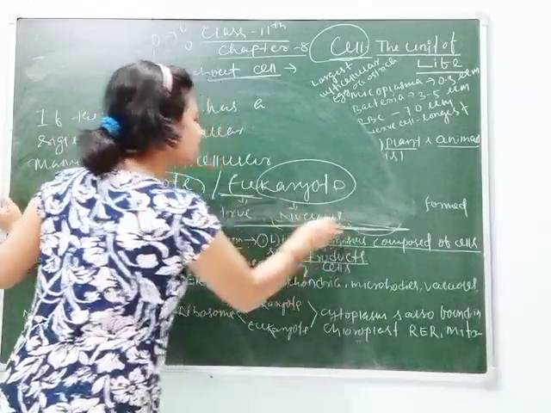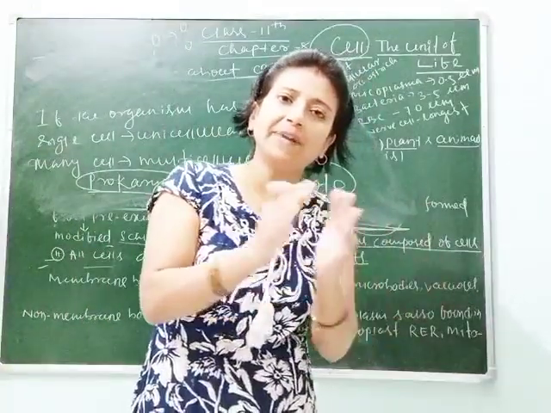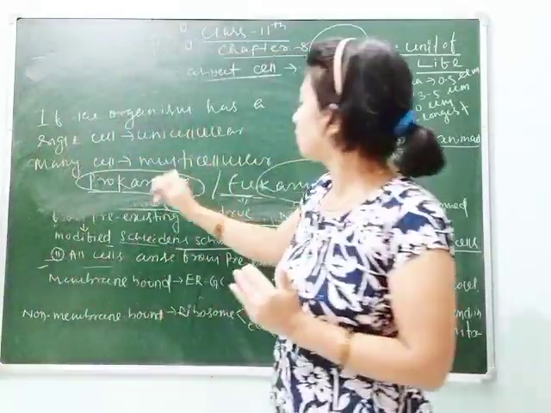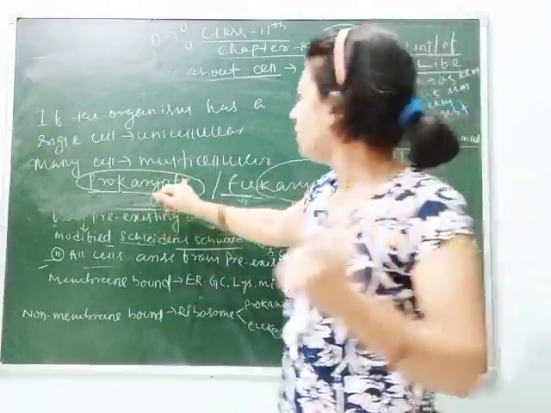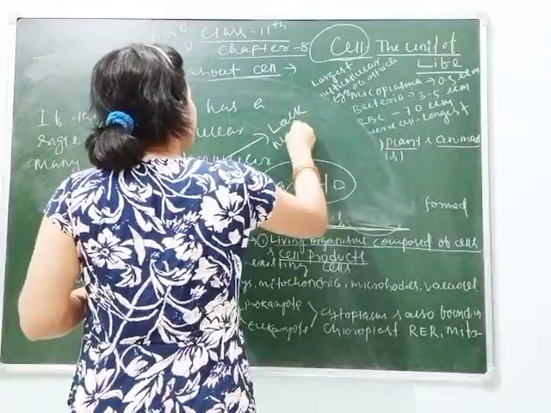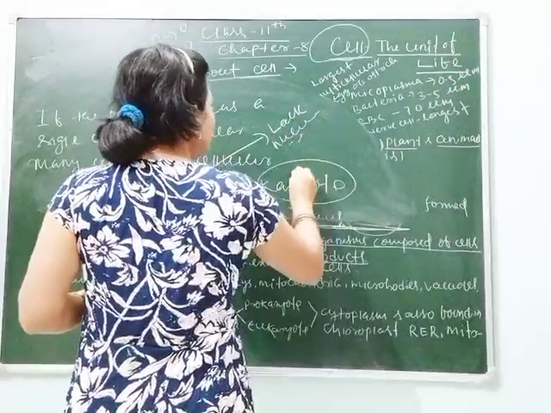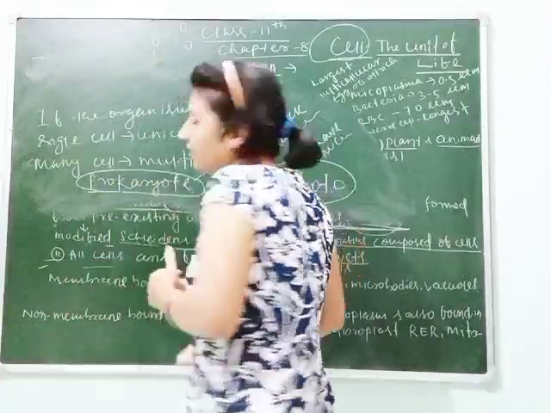So eukaryotes are the organisms having a true nucleus. The main difference we can see is that prokaryotes lack a nuclear membrane, but eukaryotes have a nuclear membrane.